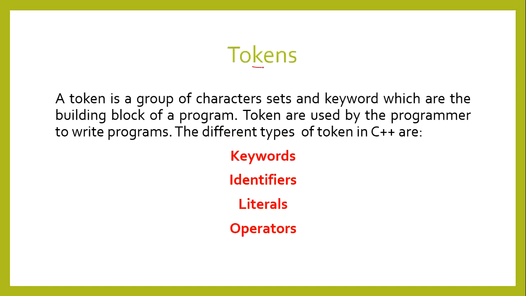What is a token? A token is a group of characters and keywords which are the building blocks of a program. Simply, you can say that it's the smallest part of a program, with the help of which we develop and write programs. A programmer uses tokens to write programs. So what are the tokens that the programmer uses? Keywords, identifiers, literals, and operators.